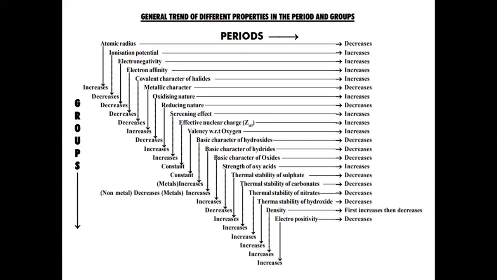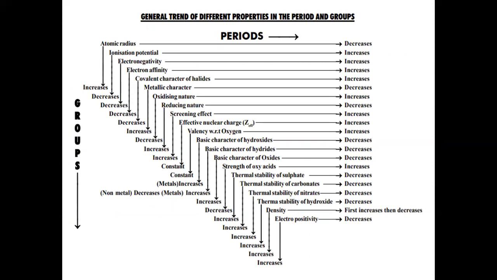So these are the general trends of different properties in the periods and groups. So across the period, atomic radius decreases, ionization potential increases, electronegativity, electron affinity, covalent character of halides increases, metallic character decreases, oxidizing nature increases, reducing nature decreases, screening effect increases, effective nuclear charge increases, valency with respect to oxygen increases,